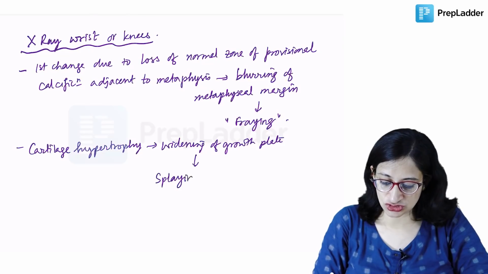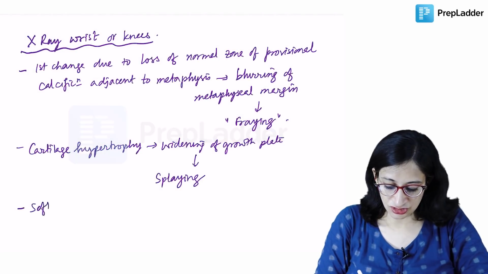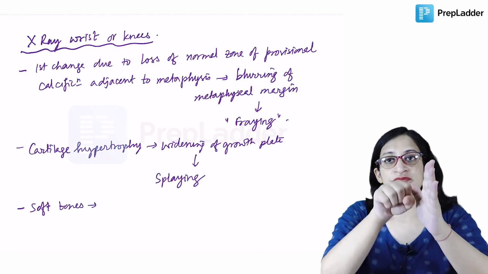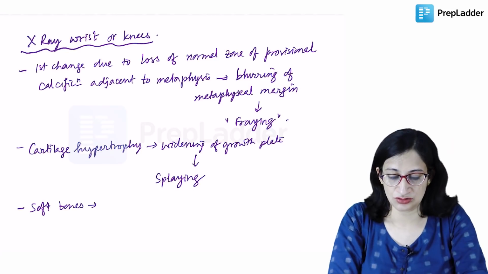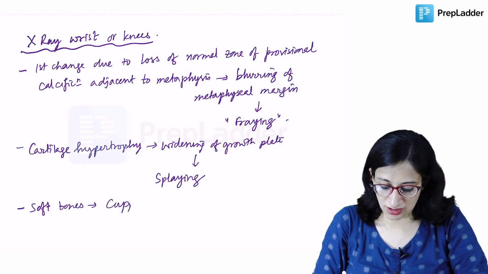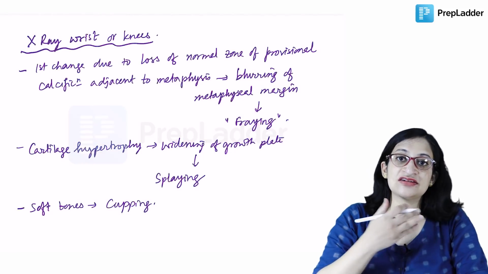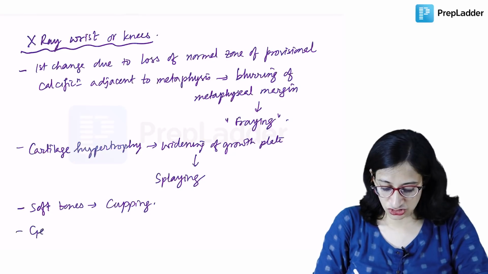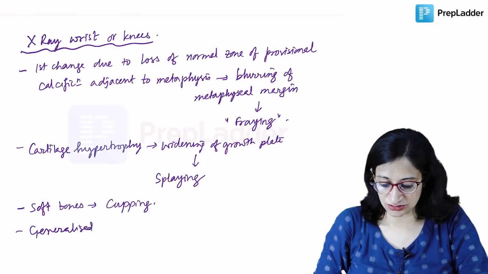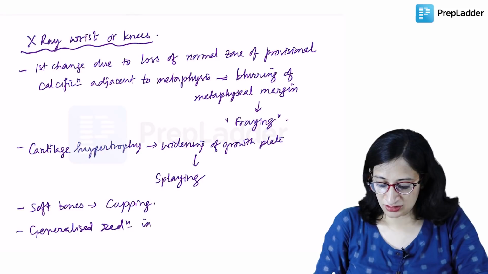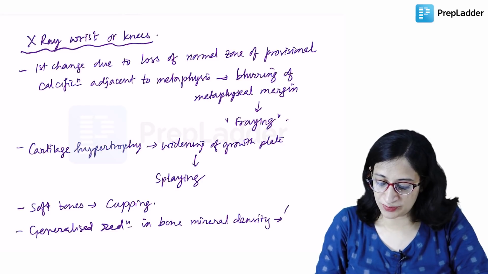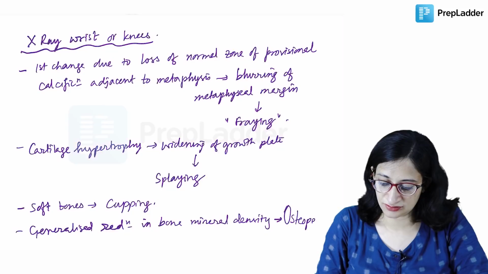And because the bones are soft and they are coming in contact with the carpal below, so soft bone is there and carpal is there below, it will give rise to a cupping. So soft bones will give rise to the cupping, and eventually a generalized reduction in bone mineral density, giving rise to osteopenia, generalized osteopenia.